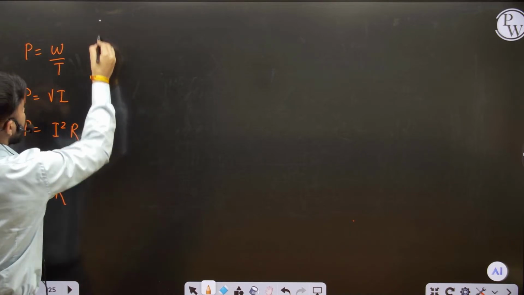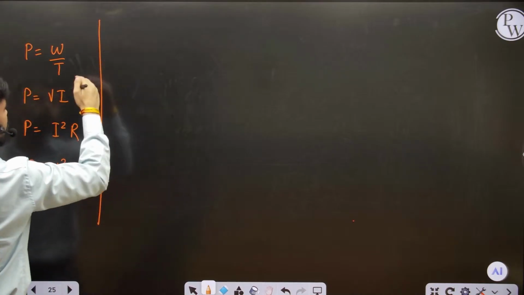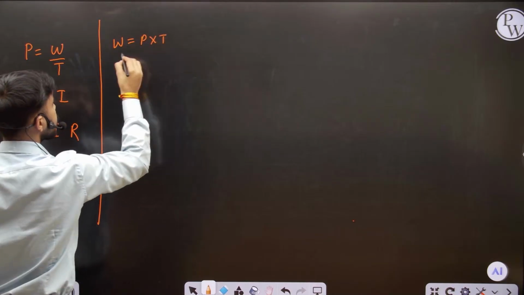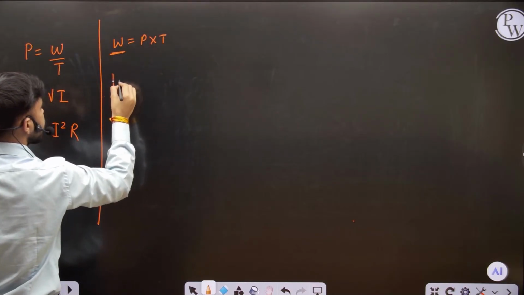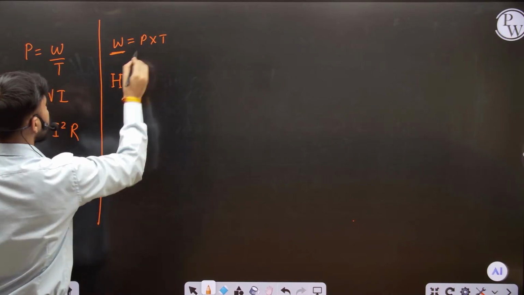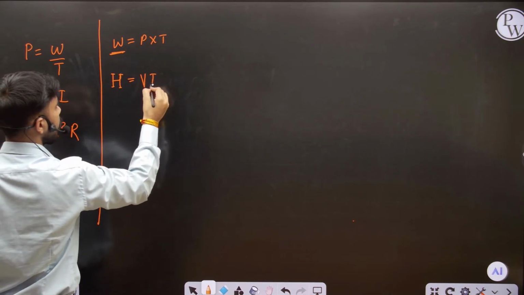So whenever you have the power and you want to go to the energy, you do just what? W is equal to power into time. See guys, that W is nothing but the energy in the form of heat. So we have the heat formula here. What is the first formula? VI. So the formula becomes VIT.